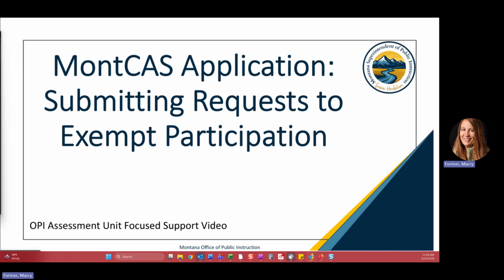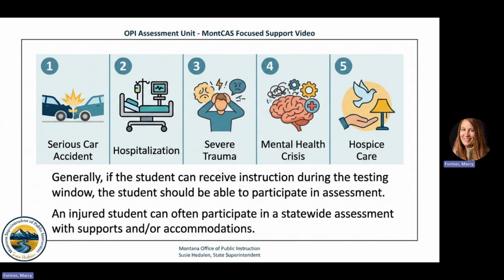This video will walk you through the steps to submit requests to have eligible non-participating students exempted from one or more statewide assessments. In some cases, students who do not participate in one or more statewide assessments may be exempted from the district's accountability calculation. These cases include certain medical exemptions such as medical emergencies, concussions, and serious illnesses.